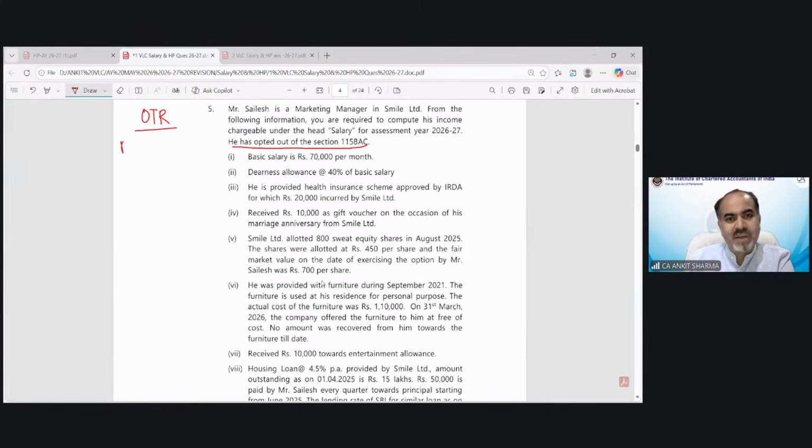Basic salary has been given in the question, 70,000 per month. So that would be 8,40,000. DA allowance is given 40%. That would be 3,36,000. If the question is silent about whether it is as per retirement benefit or not, what will we consider, as per retirement benefit or not?